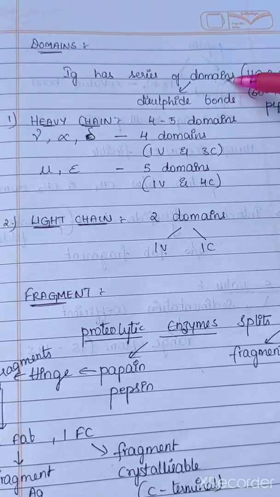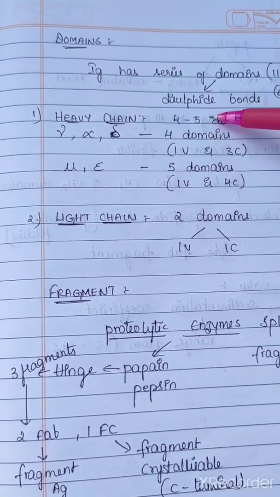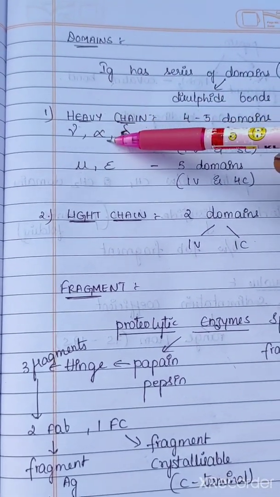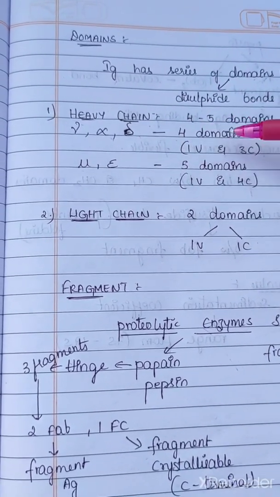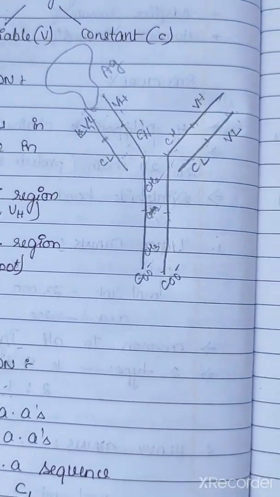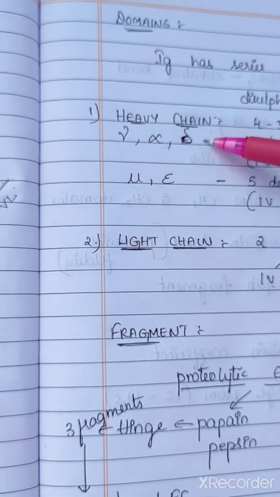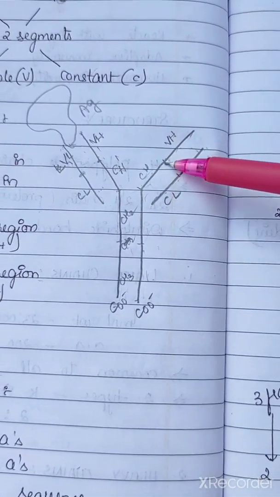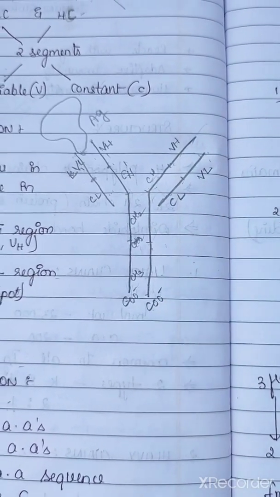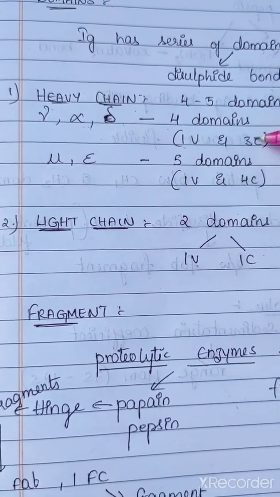So if we see the domains here, heavy chains like gamma, alpha, delta will have 4 domains, that is 1 variable and 3 constant regions. Here I have shown you the example for gamma, alpha and delta, meaning 1 variable region and 1, 2, 3 constant regions. So here you can see 4 domains, 1 variable and 3 constants.